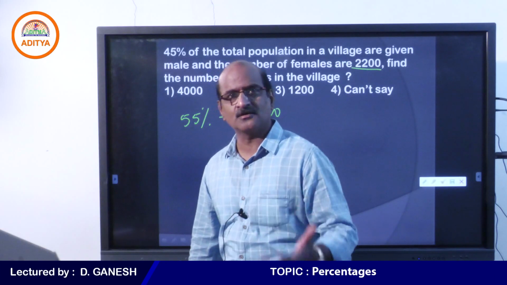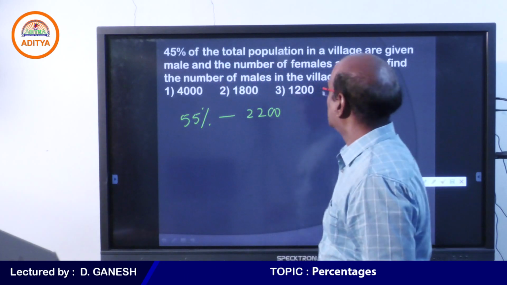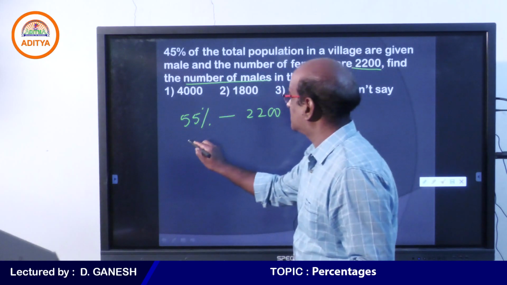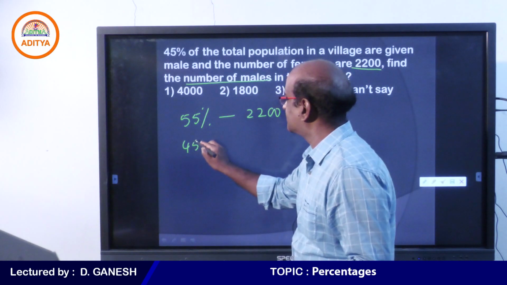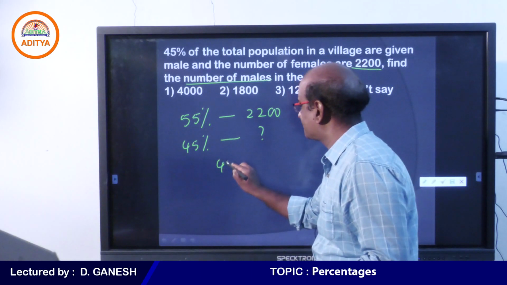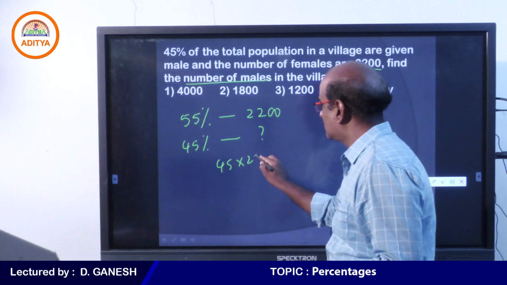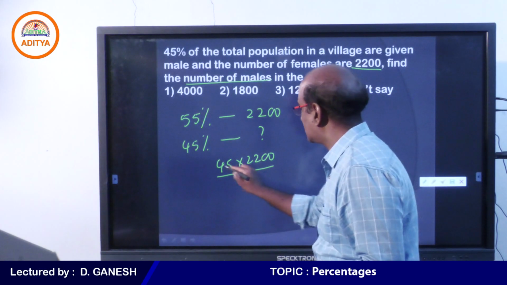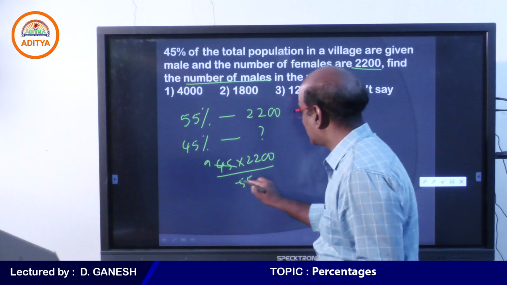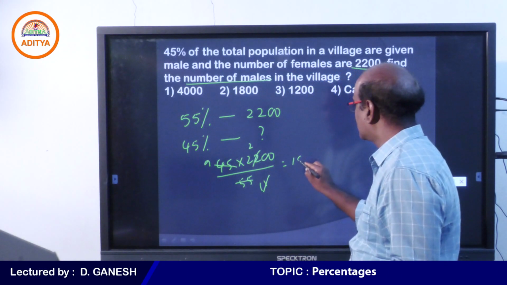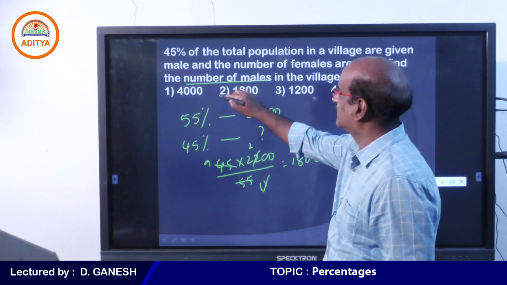Because the question is not to find the total number of people, but you are asked to find the number of males. Remember, the males are 45%. Therefore, the question is, what is 45%? So 45 into 2200 by 55. You can cancel like this. 5 nines are 45, 5 elevens are 55. 11 you can cancel twice. Therefore, your answer should be 1800.